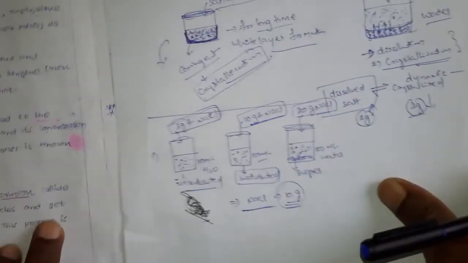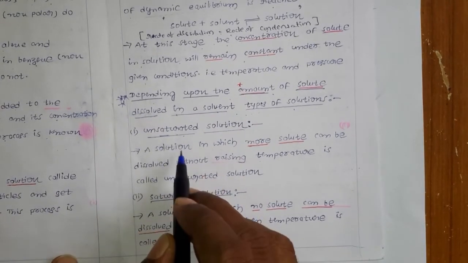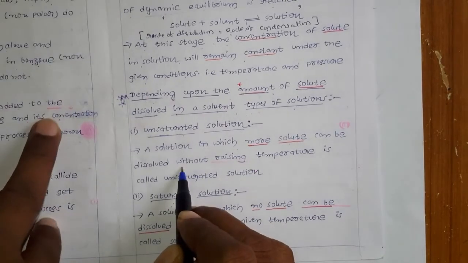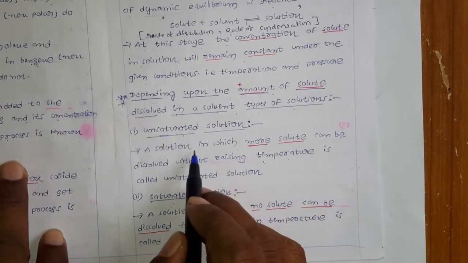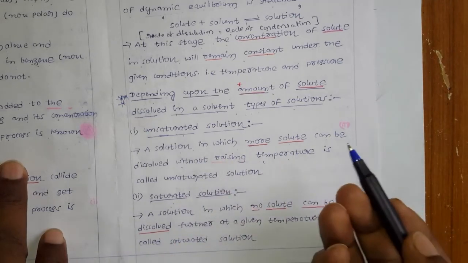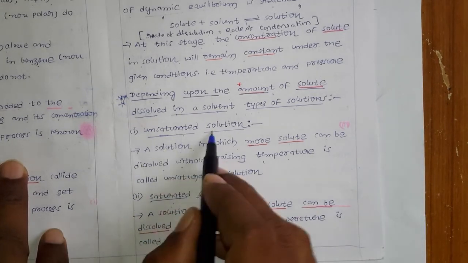Okay, right. So now you see into the words, what is unsaturated? A solution in which more solute can be dissolved without raising the temperature. So that means earlier we added 3 grams, so you can dissolve more than that. That is nothing but unsaturated.